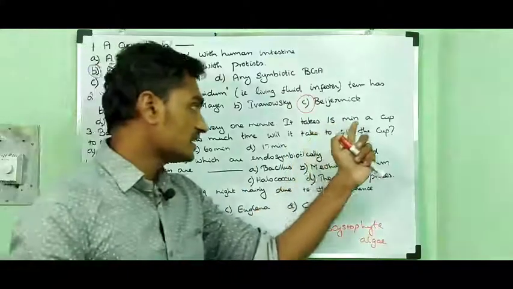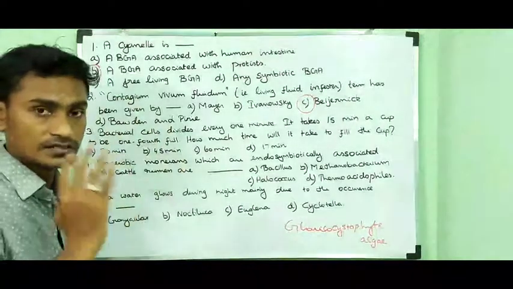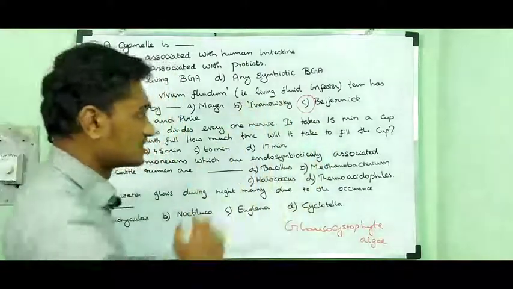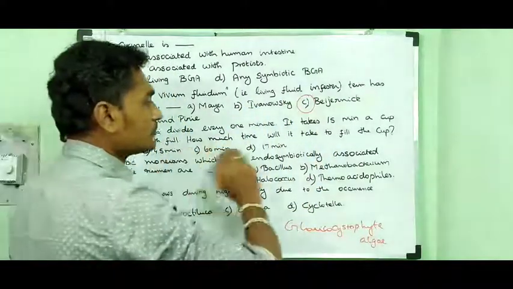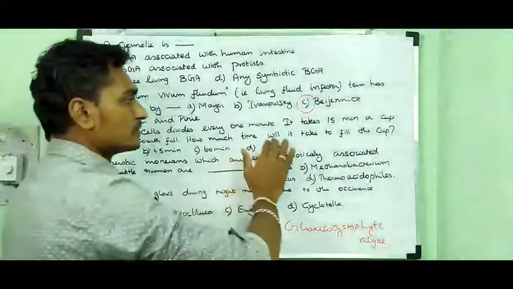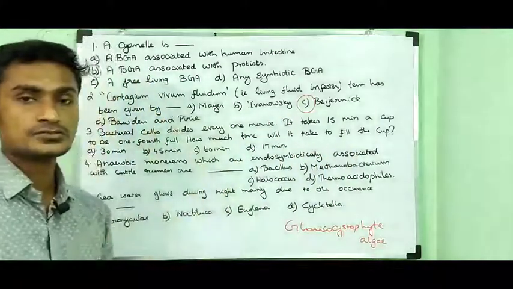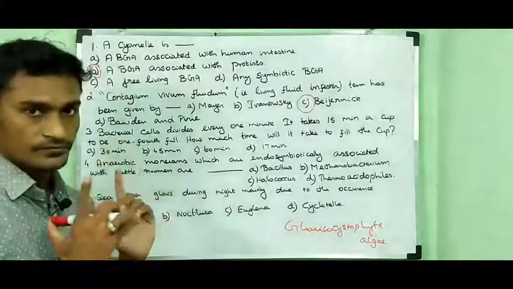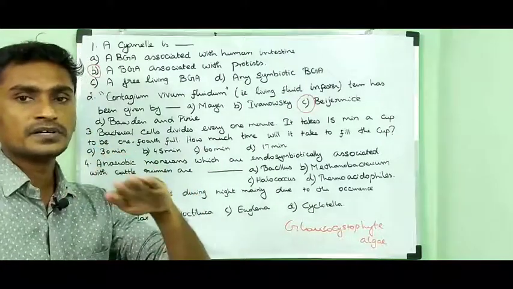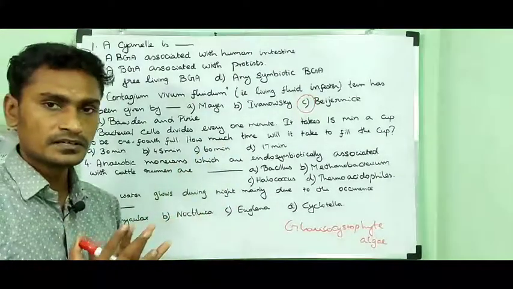Okay. Then the third question: a bacterial cell divides every 1 minute. It takes 15 minutes for a cup to be 1/4 full. That means a quarter, one fourth becomes full in 15 minutes. How much time will it take to fill the cup? So it takes 15 minutes to fill 1/4 of the cup. Then how many minutes will it take to fill a full cup?